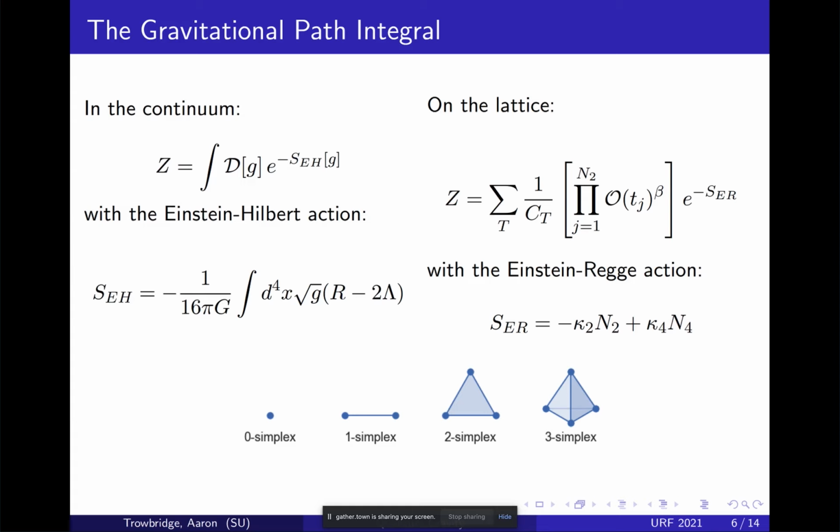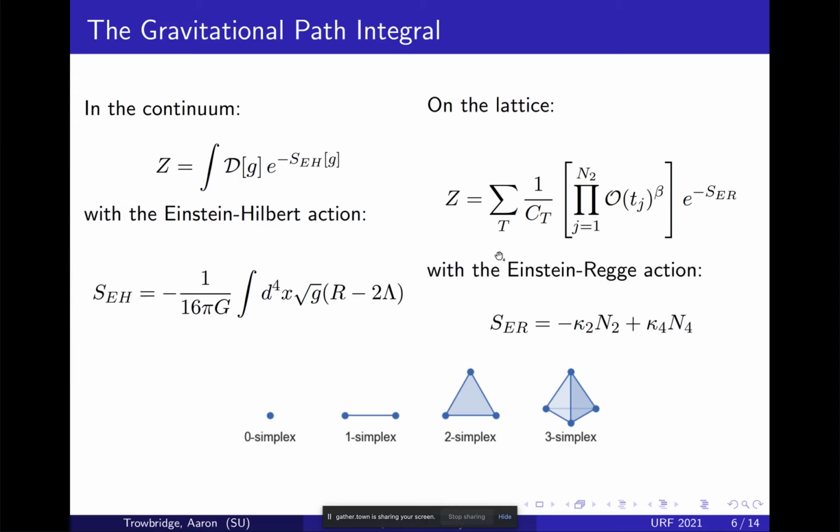The way that Professor Loll does that is by modeling space as a bunch of triangles, basically, or generalizations of triangles called simplices. A zero-simplex is a point, a one-simplex is a line, a two-simplex is a triangle, and a three-simplex is a tetrahedron. And then a four-simplex is a four-dimensional version of this, which I can't show you. Well, you could look up a picture probably, but it's hard to visualize.